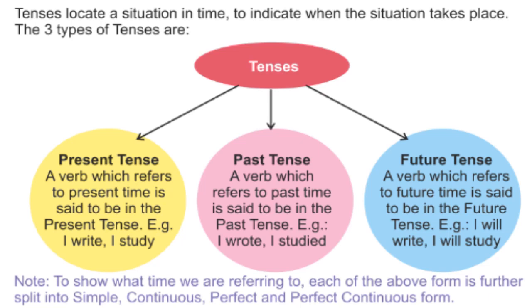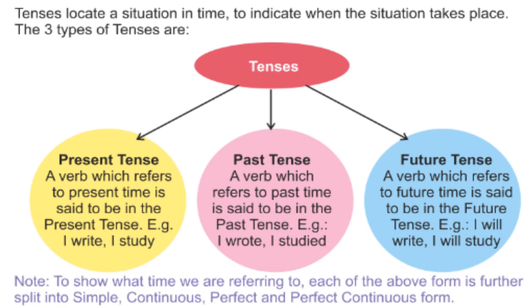It indicates time. There are three kinds of tenses: present tense, past tense and future tense. Present tense: a verb which refers to present time is said to be in the present tense. Example, I write, I study.